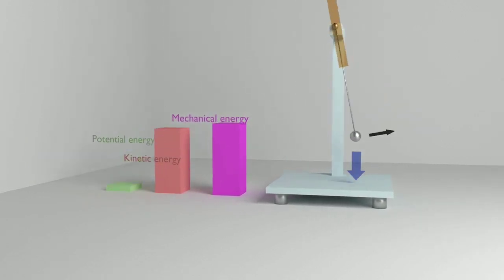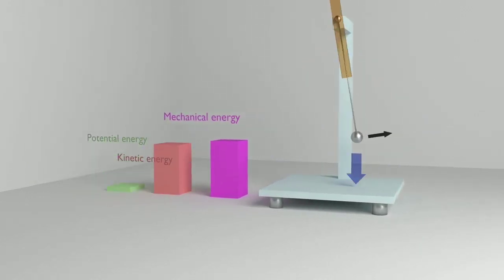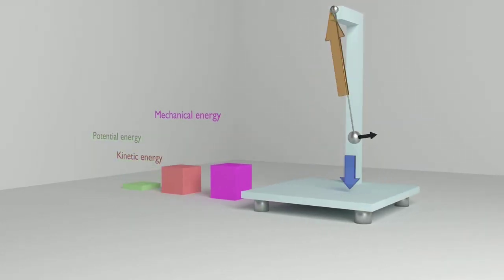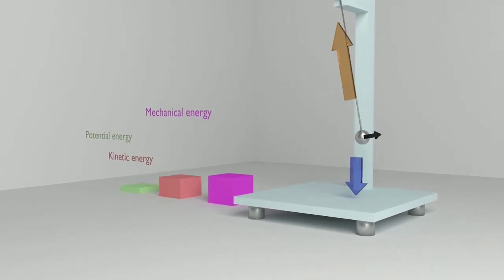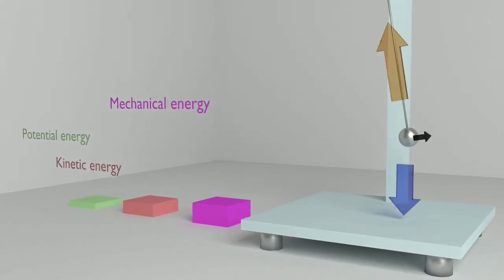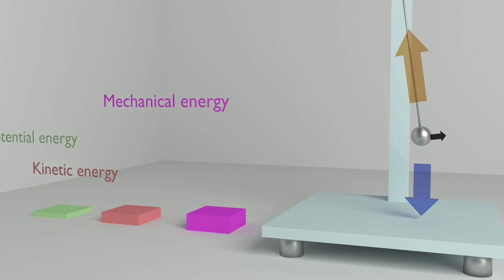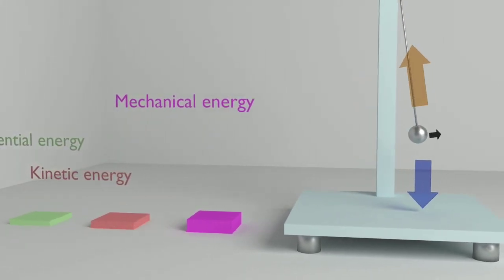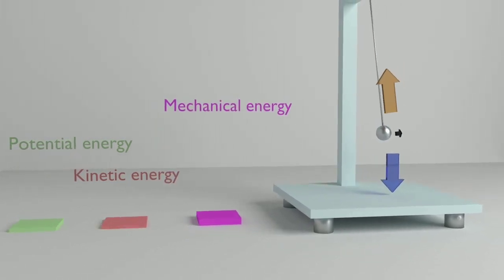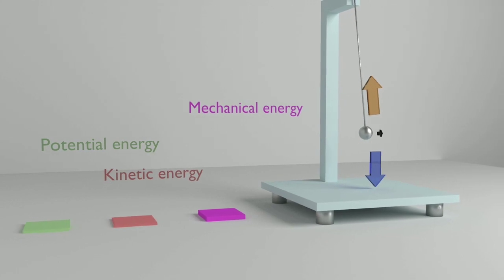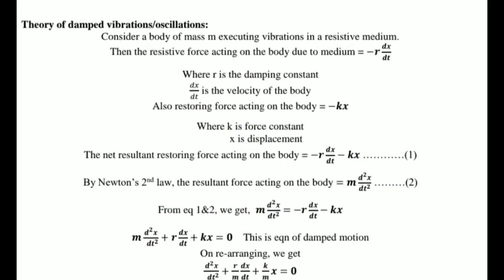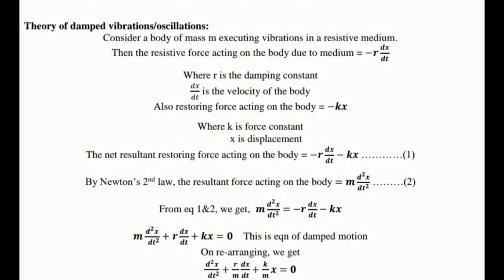In this video, you can clearly observe the potential energy, kinetic energy and mechanical energy. So the simple pendulum is continuously oscillating with some frequency. Let's see what happens when we keep it in the air. Slowly the frequency of oscillation goes on decreasing like this, as we can see in this video. After some time, as you can see, the oscillation is going to stop, or the oscillation is going to be diminished. This is what we call damped oscillation.